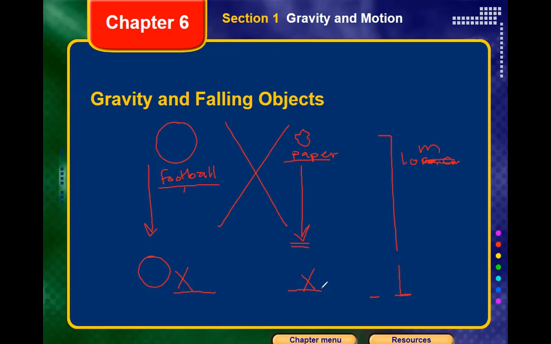We said both are under the same gravity. Both are moving under the same force. So whatever the object is, it will keep being attracted by the same gravity. So both of them will move with the same acceleration, which is the gravity acceleration, equal to 9.8 meters per second squared. So both are gonna reach the Earth at the same time, as they are falling from the same elevation. To clarify the idea more, look with me here, guys.